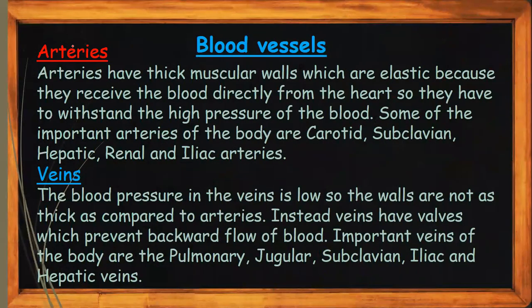Now we're going to read in detail about arteries and veins. Arteries have thick muscular walls which are elastic, so they can stretch out, because they receive the blood directly from the heart and have to withstand the high pressure of the blood. As we saw, the heart pumps the blood with force so it goes to the whole body.